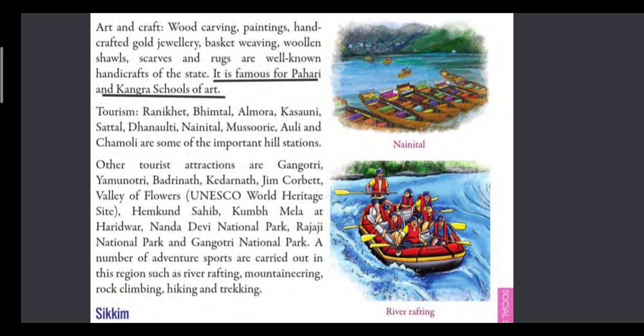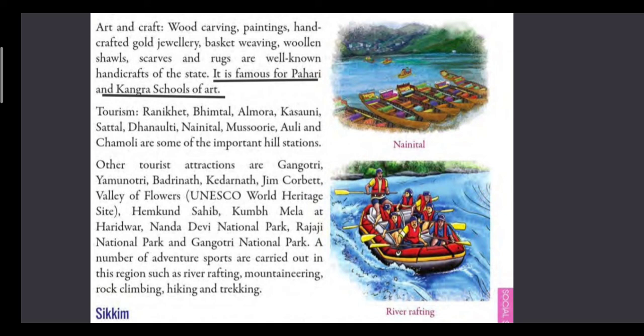So, there are a lot of beautiful hill stations like Ranikhet, Bhimtal, Almora, Kasoni, Sattal, Dhanotali, Nainital, Masuri, Oli, Chamoli. These are important hill stations of Uttarakhand. We all like to visit hill stations during our summer break. And some other tourist attractions where tourists visit from all over the world are Gangotri and Yamunotri.